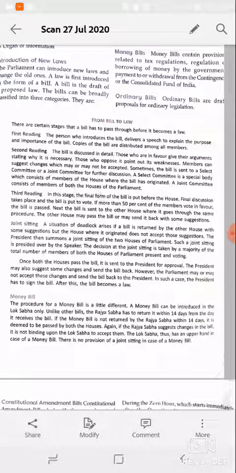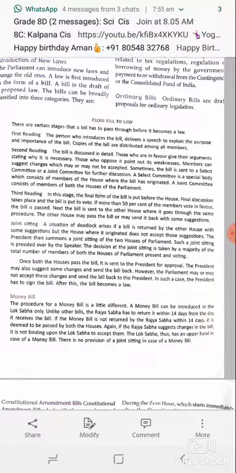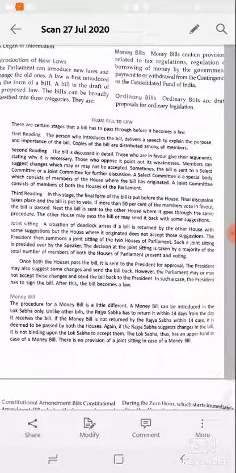A joint committee consists of members of both houses of a parliament, right? So in the second reading, the merits and demerits of the bill are discussed in detail. Sometimes the bill has to be sent to the joint committee, where members of both houses are present.